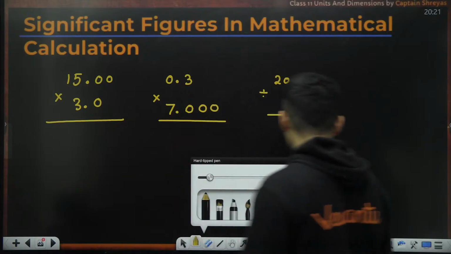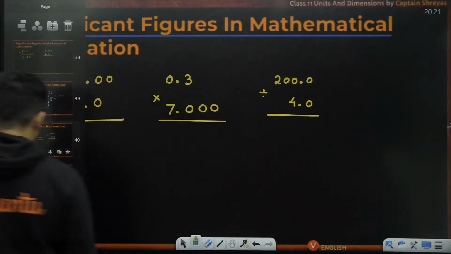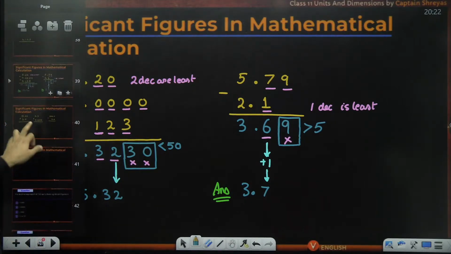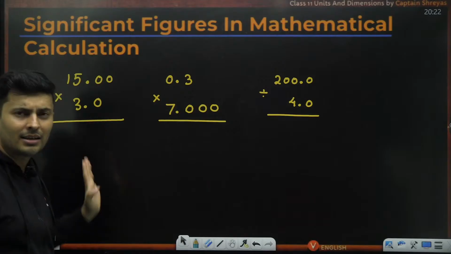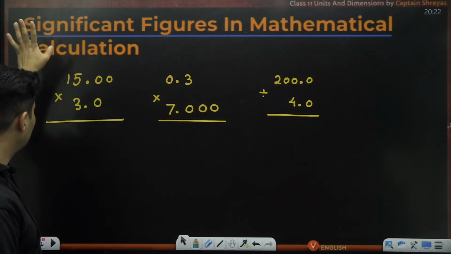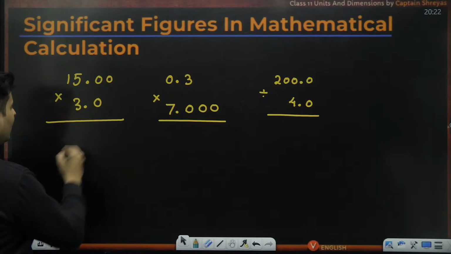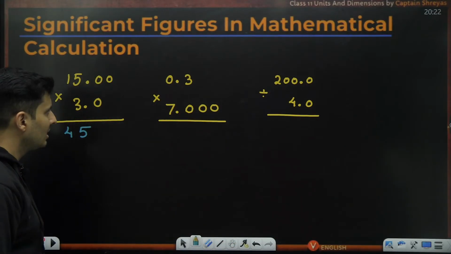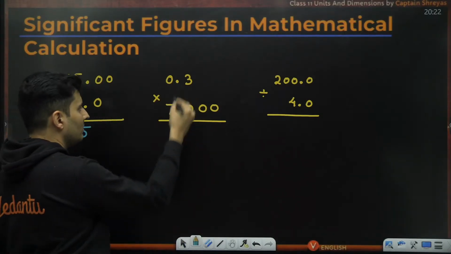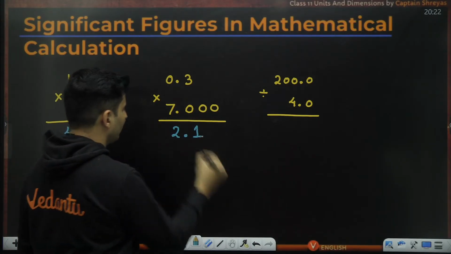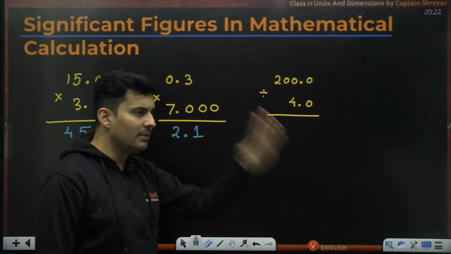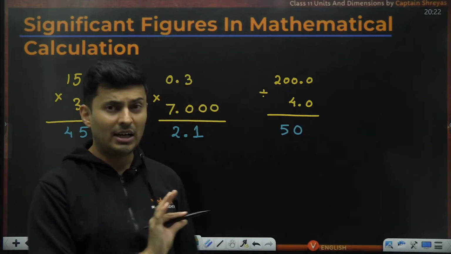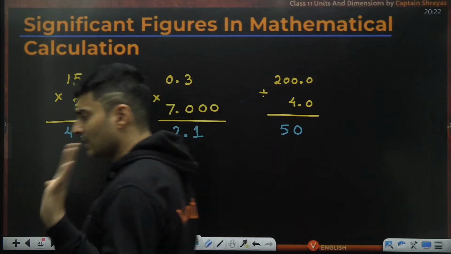Okay, let's see. Start with the basics. First, just like we did over here, first try to add or subtract normally. That means over here also, just try to multiply them or divide them normally. Forget decimals, everything for now. 15 into 3, that's basically 45. Forget about decimal places. This is 7 into 3, which is 21, but because of the decimal, it will become basically 2.1. Okay, everyone? This is 200 divided by 4, which is technically 50. So just put the number 50. These are the pure values by doing nothing. We have not taken into account the significant figures.